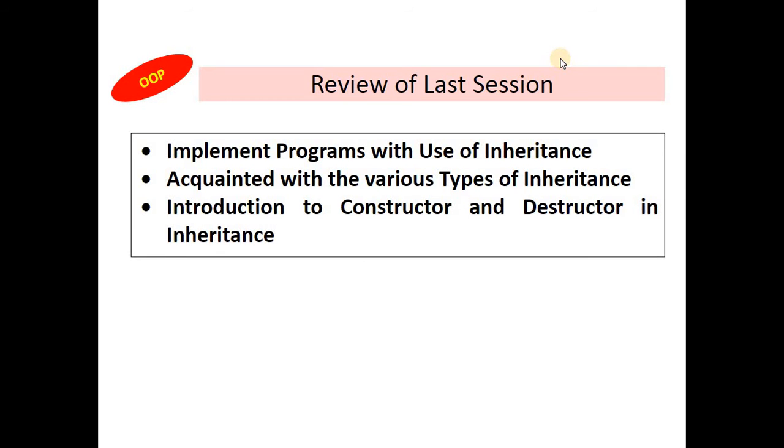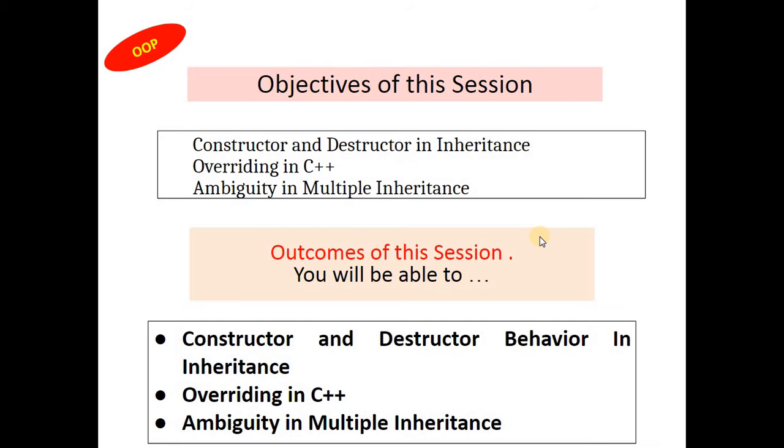In the review of the last video, we had implemented various programs using various types of inheritance: hierarchical, multi-level, and multiple inheritance, and got acquainted with the various types of inheritance. The objective of this video is to know how destructors and constructors work in case of inheritance, what overriding is in C++, and what the ambiguity is that arises in multiple inheritance.